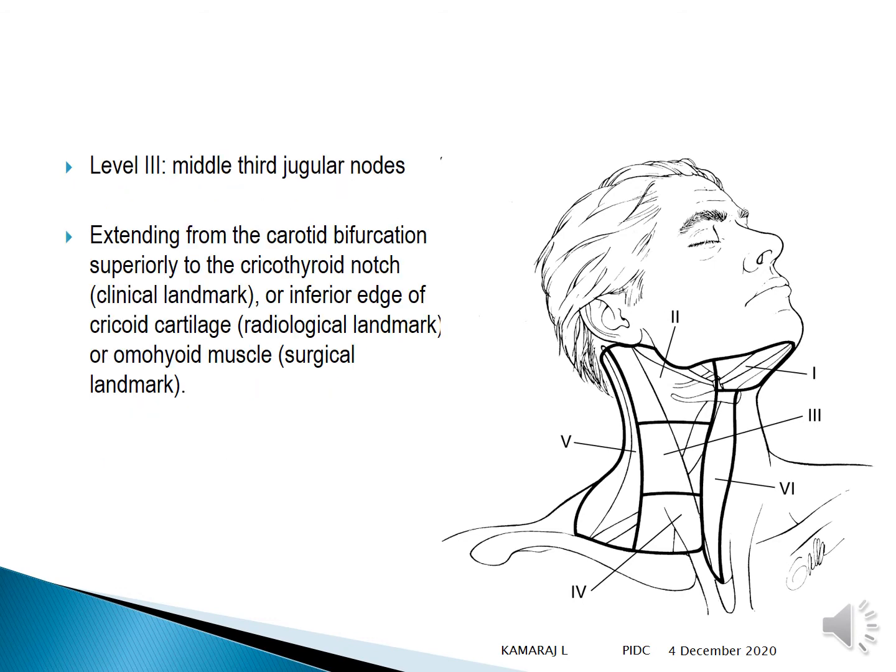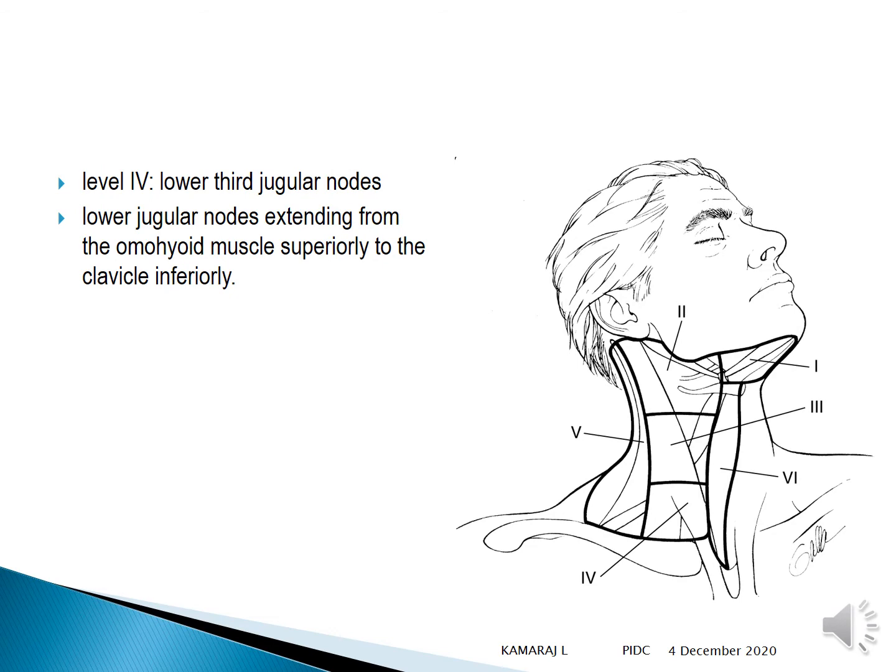Level 3 is middle third jugular nodes, extending from the carotid bifurcation superiorly to the cricothyroid notch. This is a clinical landmark. This can be seen when you do a neck dissection. The inferior edge of the cricoid cartilage or omohyoid muscle. Level 4 will be lower third jugular nodes. Lower jugular nodes extending from the omohyoid muscle superiorly to the clavicle inferiorly.